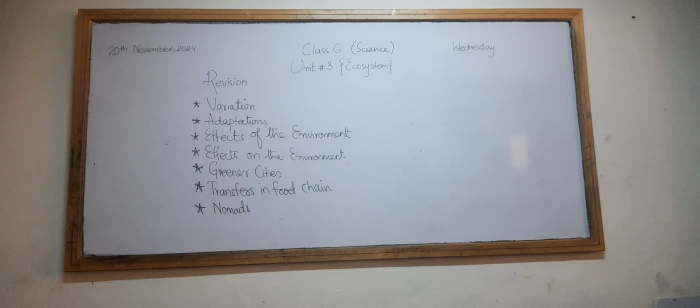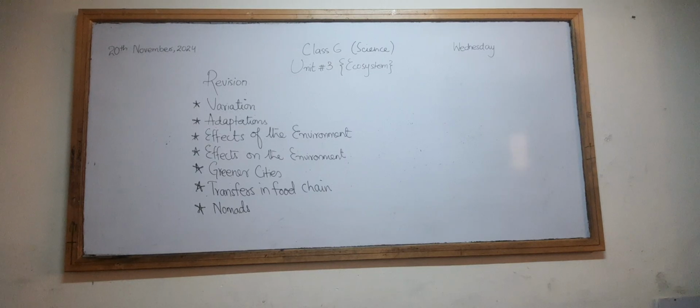So who will tell me the definition of adaptation? Okay, good. The features some organism has. So what is the purpose of the features? What do features mean? We can also say the characters. Good. The characters or features that some organism or something has in order to do a certain job or to survive in a particular environment or in a particular place.